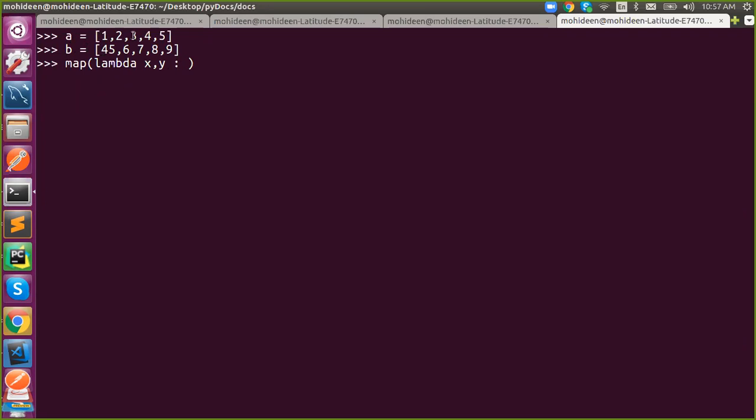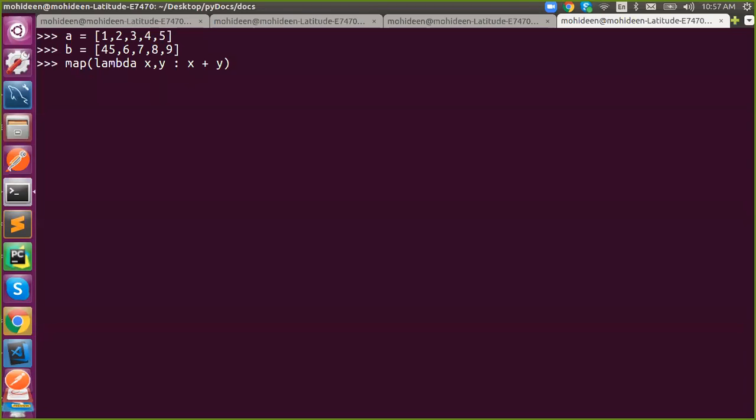If you just do A plus B, you will get 1, 2, 3, 4, 5, 6, 7, 8, 9, 10 as a single list. Your program should be written with parameters. My intention is to add this with this, so it should return 6, 8, 10, 12, and 14. So this is x, this is y. This is x, this is y. So x plus y.